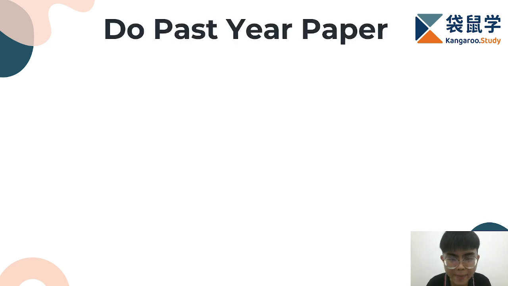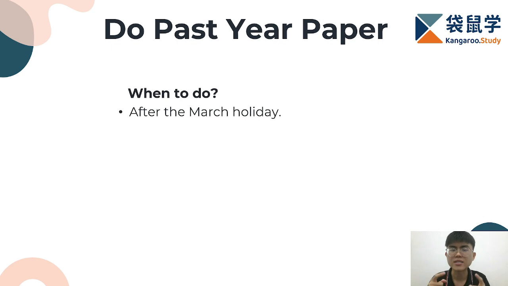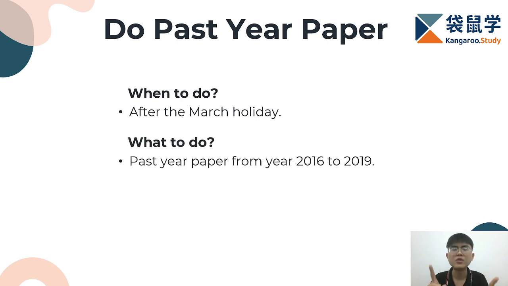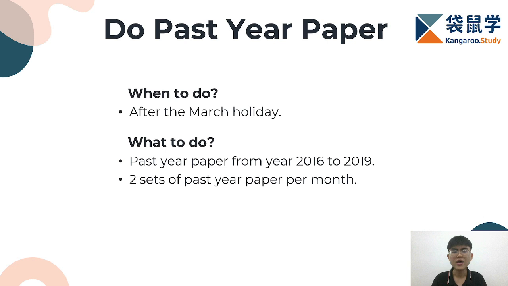Now, to prepare for NMOS, the next preparation that you can do is the past year papers. So, when should you do it? My suggestion is that you can start doing the past year papers after the March holiday. But there are a lot of past year papers. Which one should I do? Alright, you can do the past year papers from year 2016 to 2019 and try to do 2 sets of past year papers each month. You might be wondering, what can you achieve by doing the preparation as mentioned just now?